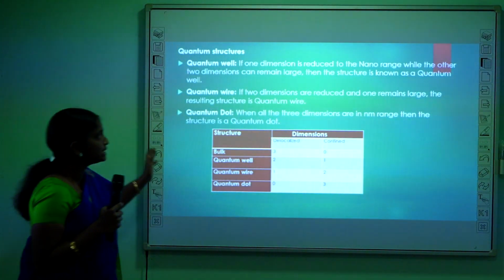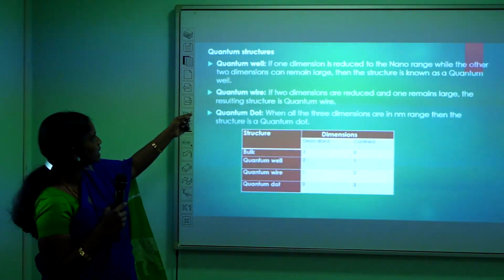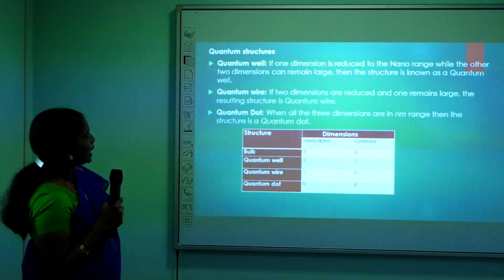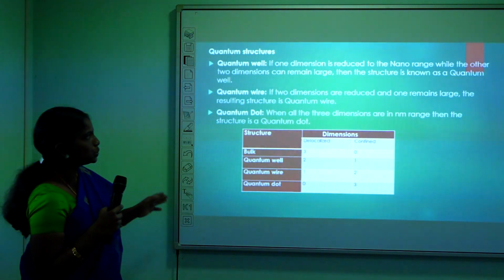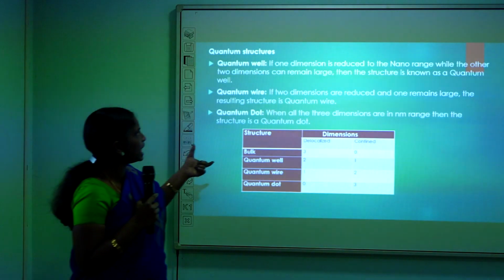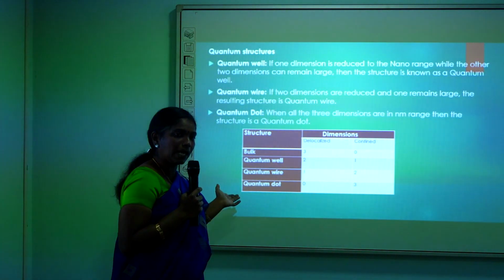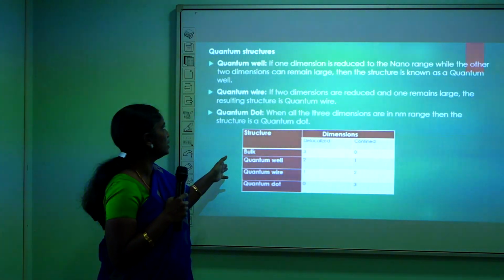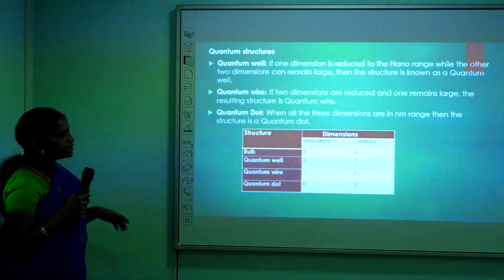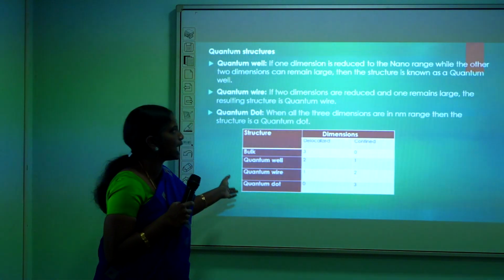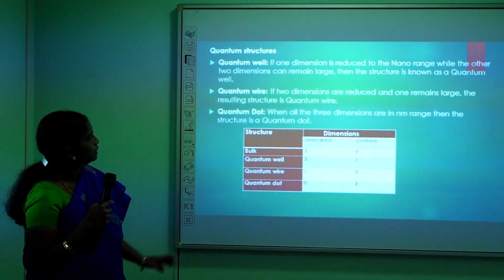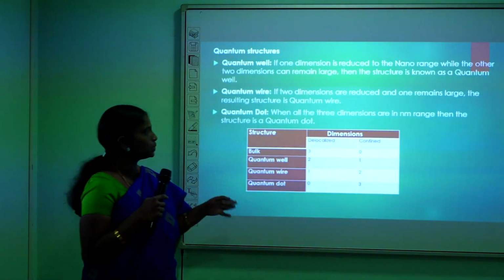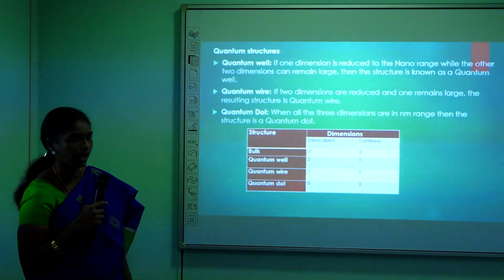There are basically three quantum structures. One is a quantum well, then quantum wire, and quantum dot. In a quantum well, only one dimension is reduced to nanoscale, while the other two dimensions remain in bulk range. That structure is a quantum well. In a quantum wire, two dimensions are reduced to the nano range and one dimension remains in bulk. That structure is a quantum wire. When all three dimensions are reduced to the nanometer range, that structure is a quantum dot.